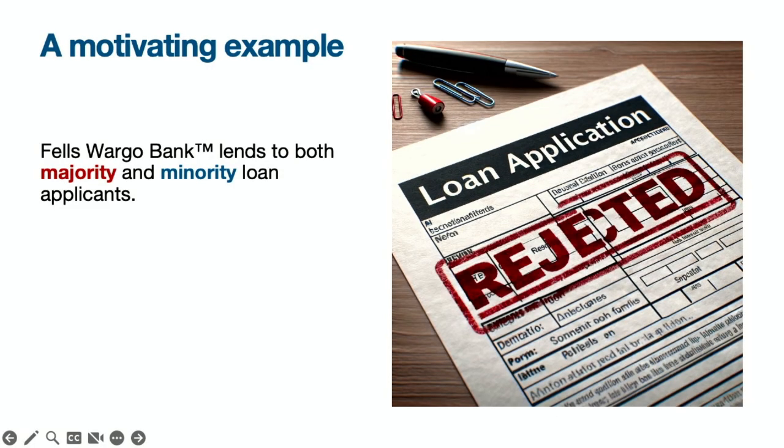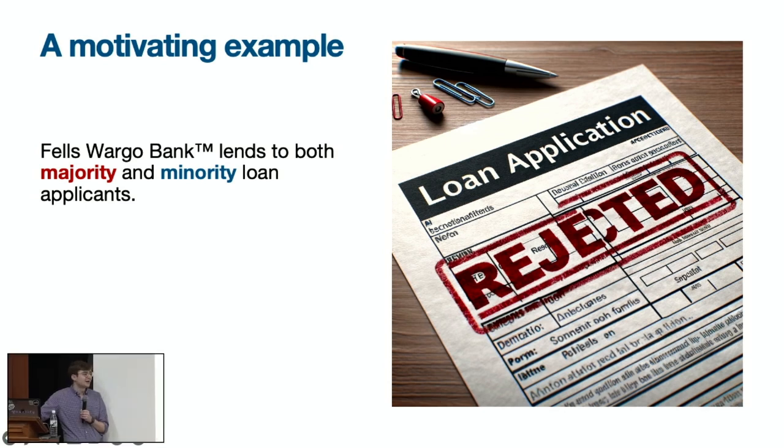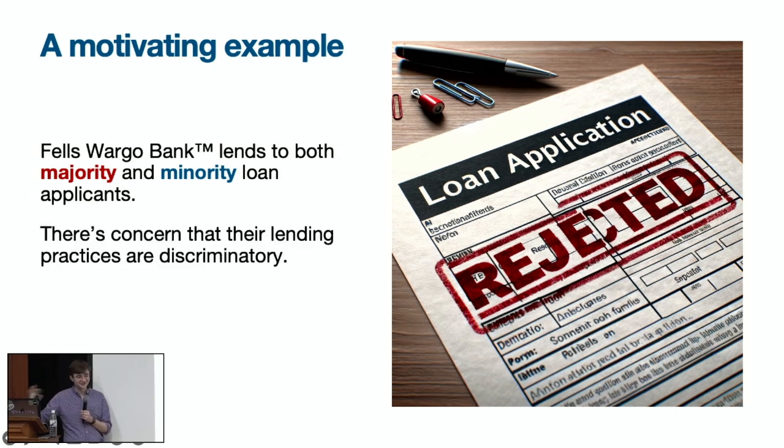Okay, so let's imagine that you are a statistically savvy financial auditor who happens to bank at the local Wells Fargo. And let's imagine, completely hypothetically, of course, this is a fake bank, that Wells Fargo has gotten a bit of a bad rap for, I don't know, fraudulently opening accounts in people's names, charging people for auto insurance that they didn't sign up for, and all sorts of stuff like that. And so you hear some rumors about the possibility of discriminatory lending practices. So you decide to investigate.